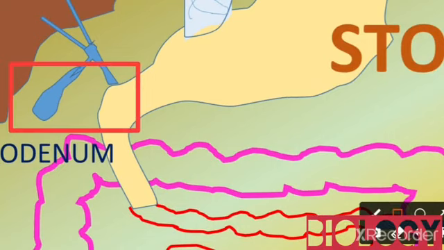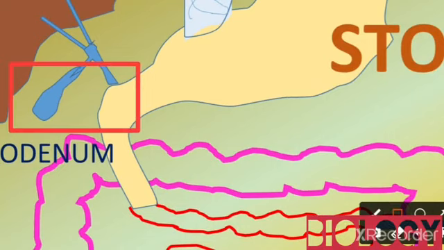Next we go into details of glands and their juices and enzymes. First one is gastric glands. Gastric glands, as we already know, are located in the walls of the stomach, and they secrete gastric juice.